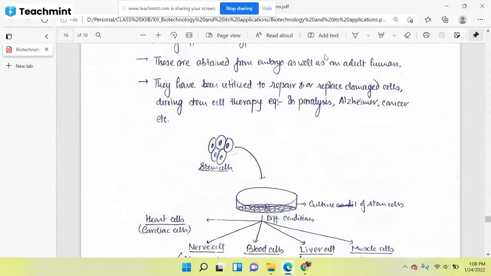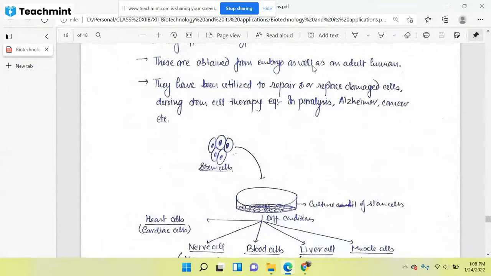So here there is a foundation. I'll let you know what is the meaning of pluripotent and totipotent, then only you can understand. I'll explain totipotent further in this chapter. Totipotent means the cell has total potency. If we are collecting the cells from the embryo, especially from the early stages of the embryo, then these will be called totipotent.